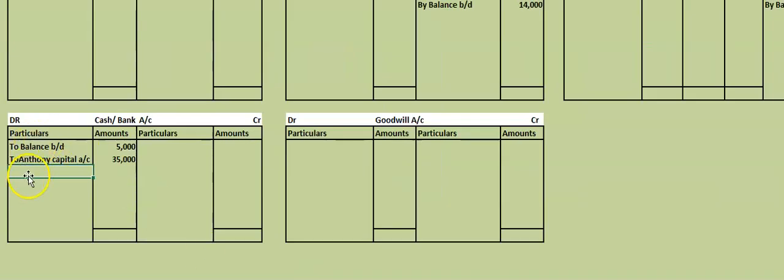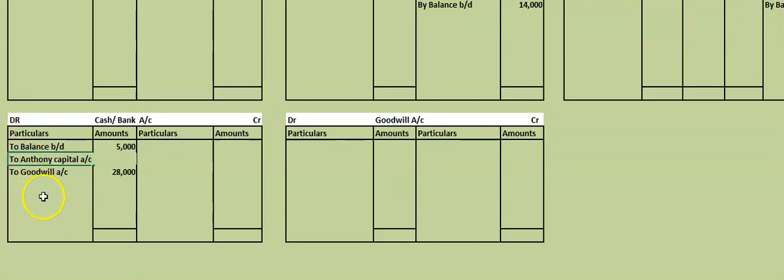Then we have to take the goodwill entry. To goodwill. How much goodwill? Goodwill is how much here? 28,000. In the cash account, first year we have learned, no? In the cash account all the receipts are taken debit side, payments are taken which side?